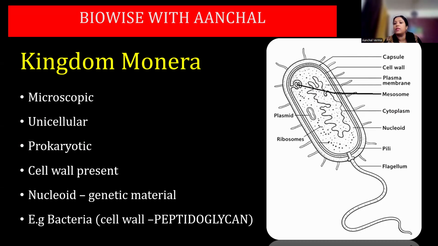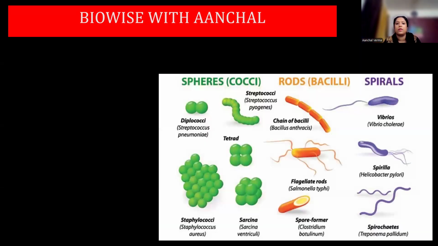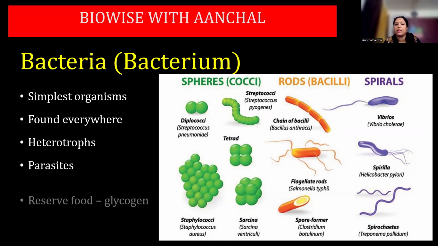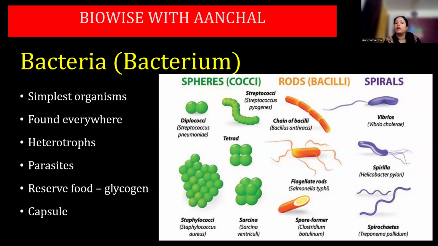Example is bacteria, and the cell wall contains peptidoglycan. Now the cell wall of bacteria contains peptidoglycan, cell wall of fungi contains chitin, and cell wall of plant contains cellulose. Remember this. Now, bacteria, singular is bacterium, the simplest organism found everywhere. They are heterotrophs, parasites. Their reserve food is glycogen, and they contain a capsule in certain organisms. On the basis of their shape, they can be classified as cocci, that is spherical shape. Rod shape is bacillus, and spiral.